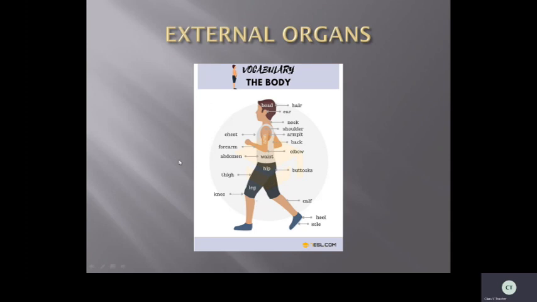Here is a human body, isn't it? So now let's learn the external parts of this. What comes first? Head. On the head, what is there? Hair. And you can see this is the ear. And here will be the eyes. And this is a nose.